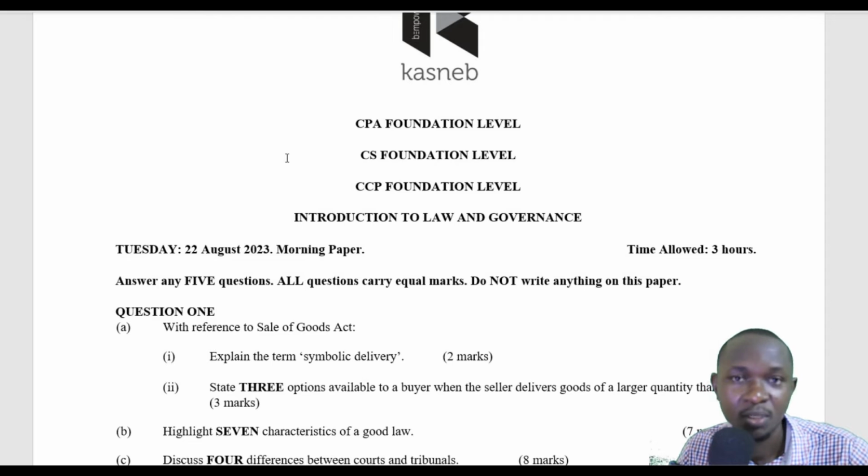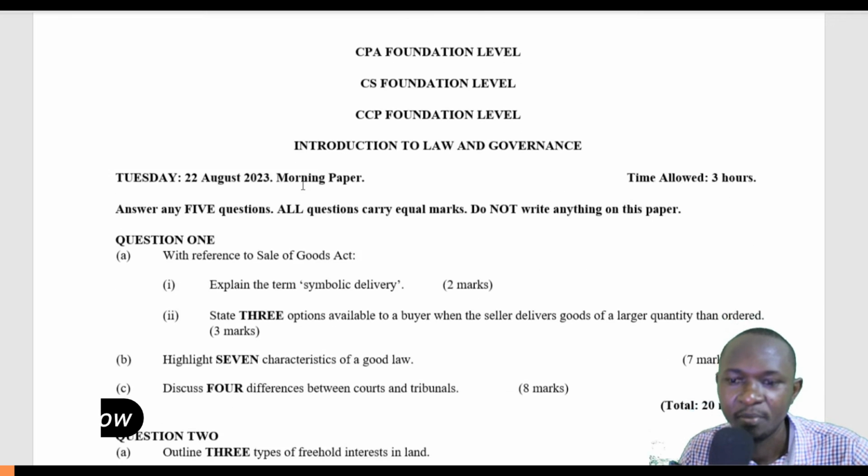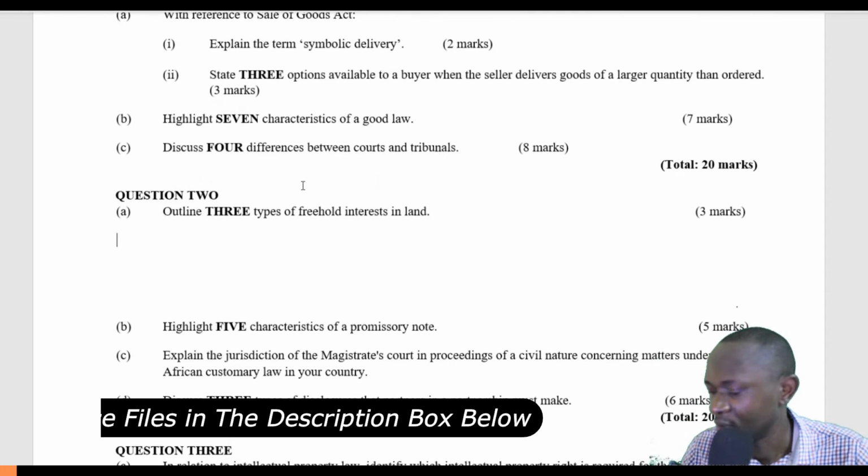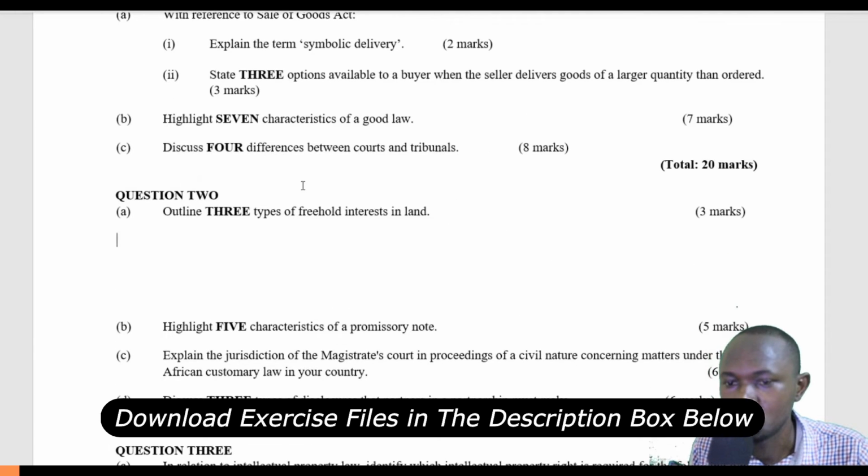Thus, we are going to discuss the Introduction to Land Governance paper that was done in August 2023, Foundation Level for KASNEB. Foundation Level KASNEB, Introduction to Land Governance, the August 2023 paper. And we'll go straight away to question 2.